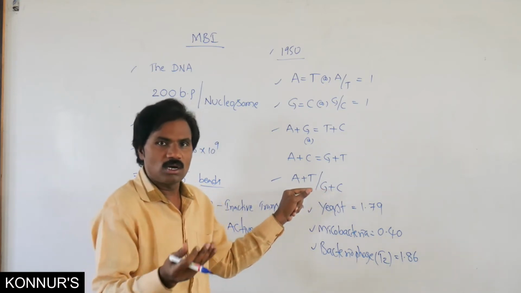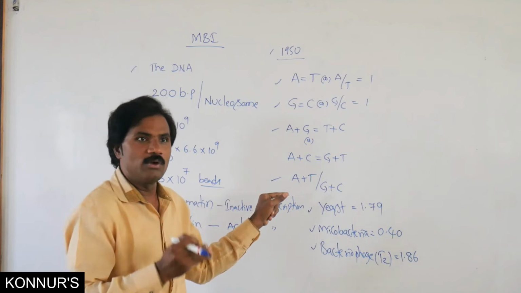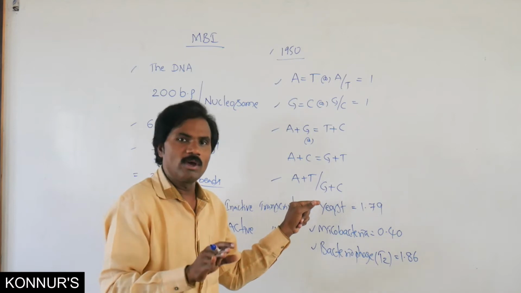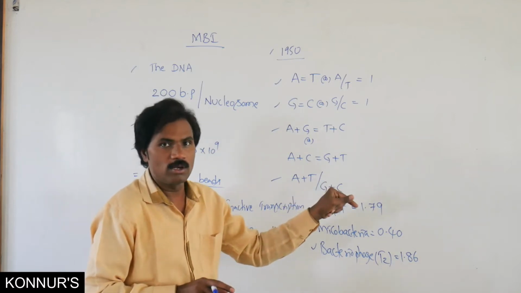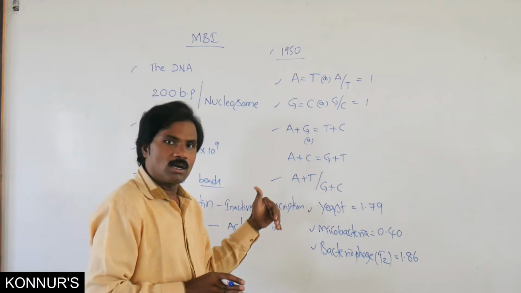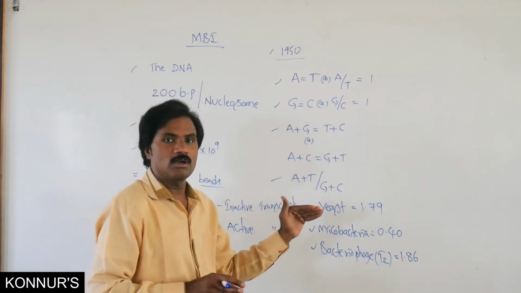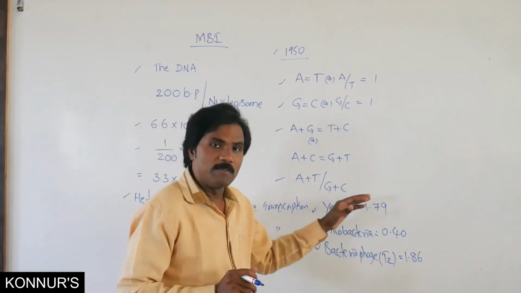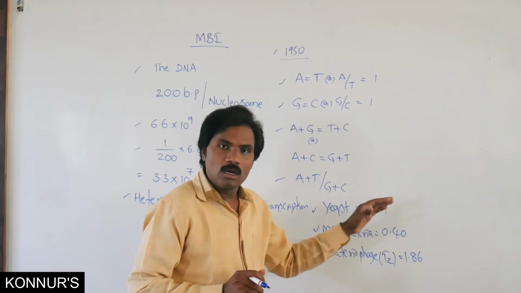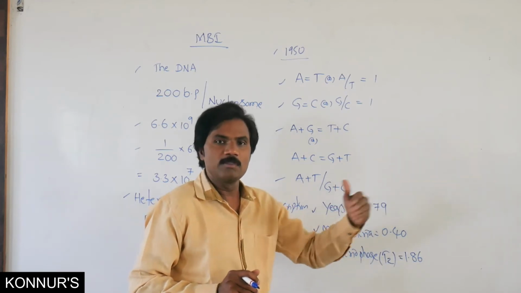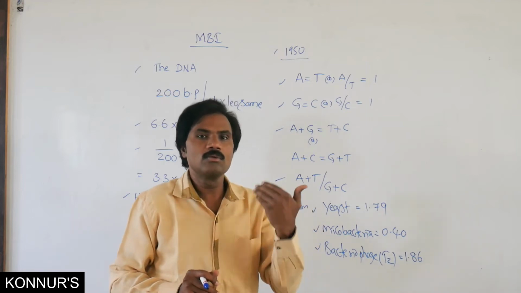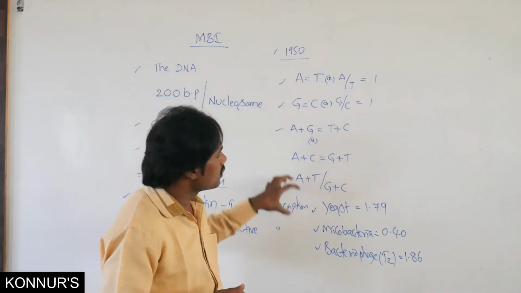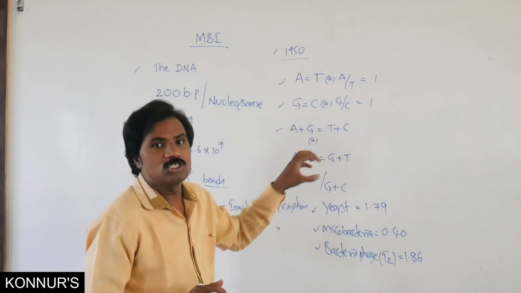In an advanced organism, a higher value is present, whereas in a primitive organism, a lower value is present. So primitive organisms have a little lower value, and advanced organisms have a higher value. All of this was explained by Erwin Chargaff.